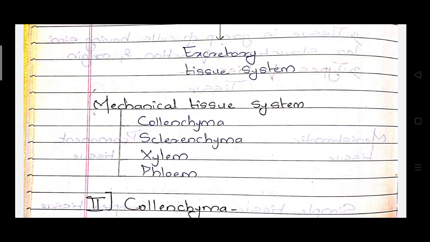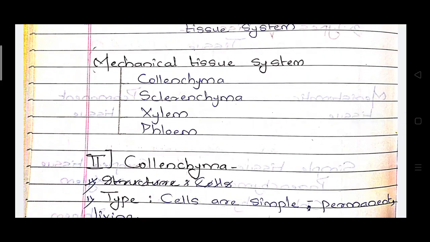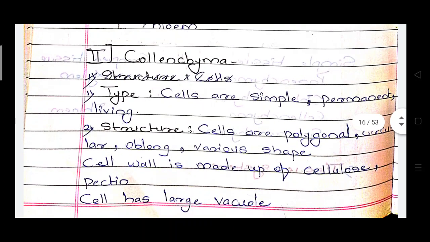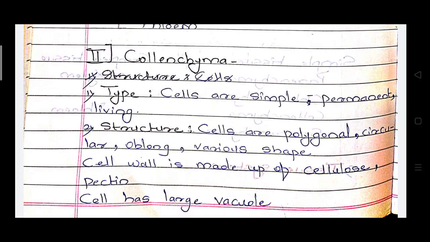How does this happen? Due to the plant's mechanical strength, they always stand in those conditions. So the mechanical tissues contain collenchyma, sclerenchyma, xylem and phloem. In your syllabus there is the inclusion of the mechanical tissue system, so we discuss it part by part. First one is collenchyma. Collenchyma cells are simple and permanent living cells.